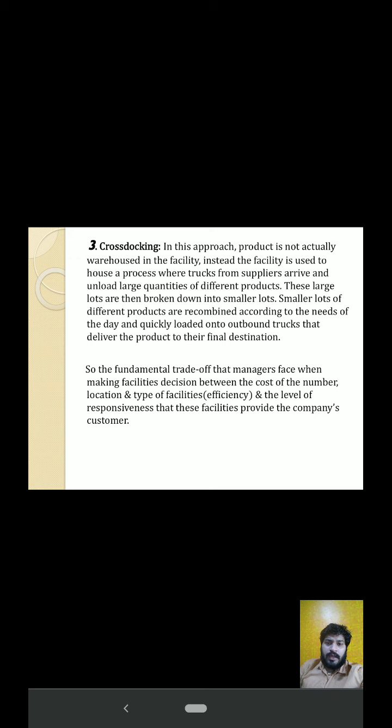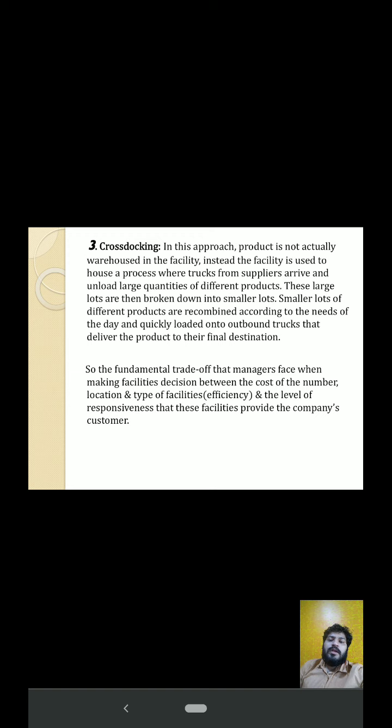cross docking. In this approach, product is not actually warehoused in the facility. Instead, the facility is used to house a process where trucks from the supplier arrive and unload large quantities of different products. These large lots are broken down into smaller lots. Smaller lots of different products are recombined to the needs of the day and quickly loaded onto outbound trucks that deliver the product to the final destination.